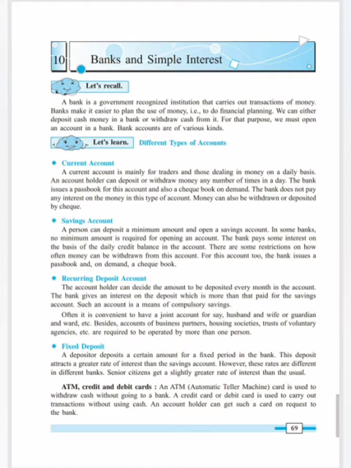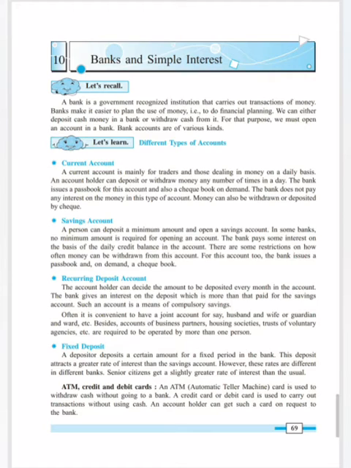Now what happens in fixed deposit? For example, I am having 2 lakh rupees. It is very risky for me to keep 2 lakh rupees at home, right? So what will I do? I will go to a bank and ask them to save my money. But if I don't require that amount for a certain period of time, maybe 1 year, maybe 2 years, maybe 5 years, maybe 20 years, because I have enough money to do my daily expenses, I will ask the bank to keep it for a fixed period of time.